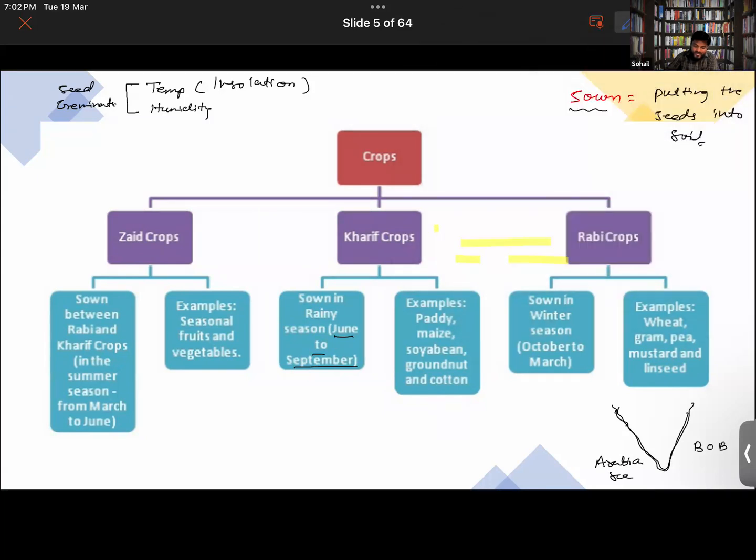From the Arabian Sea, moisture carrying winds are rushing towards India. When they reach the Indian peninsula, it leads to the formation of clouds, and hence rainfall happens there.